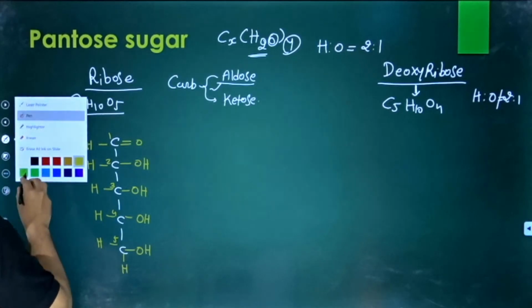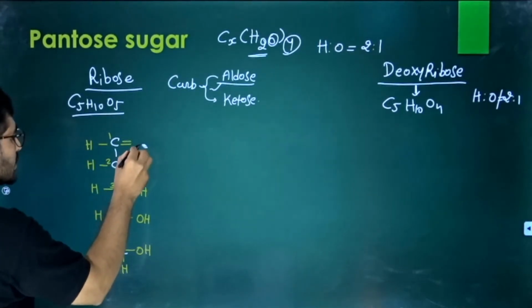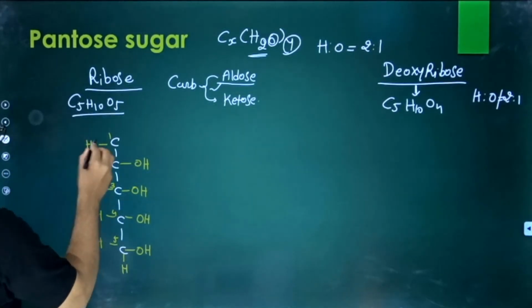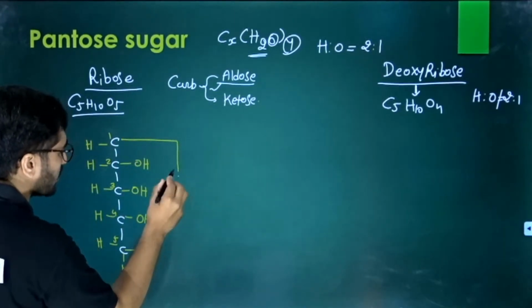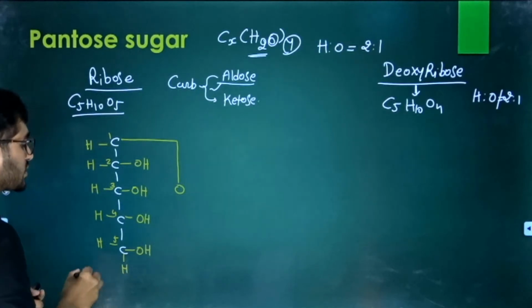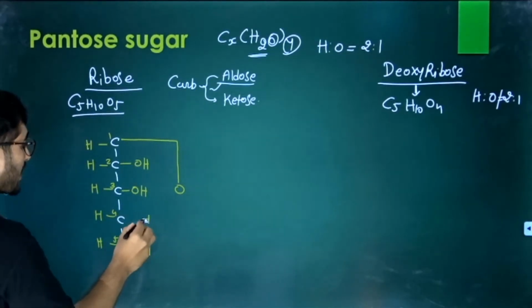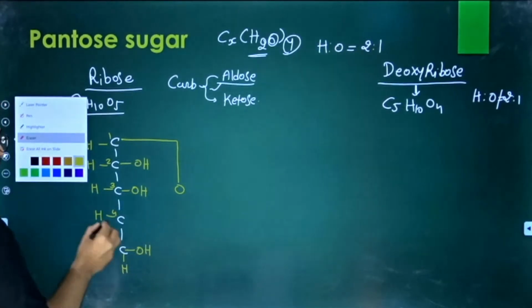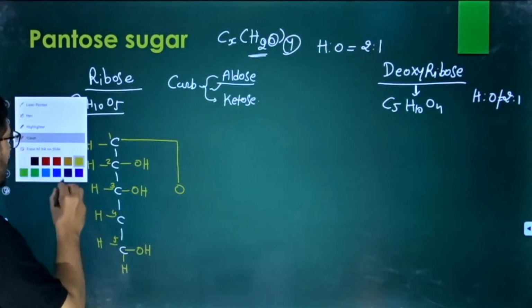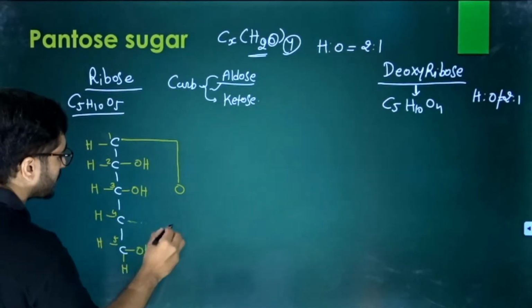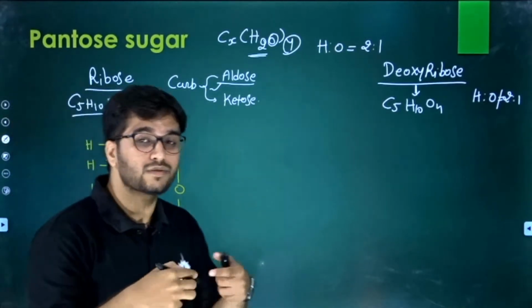Clear? What happened here? This oxygen which is present on the first carbon, the first carbon shares its oxygen with the fourth one, which is the second last. Now you will ask why the second last only? Because if we share it with the last one, it will cause an imbalance of structure.